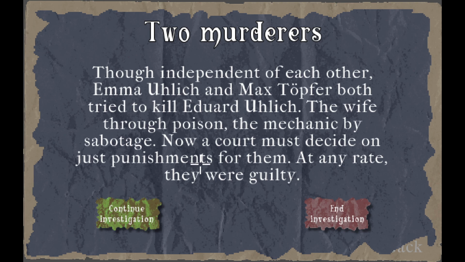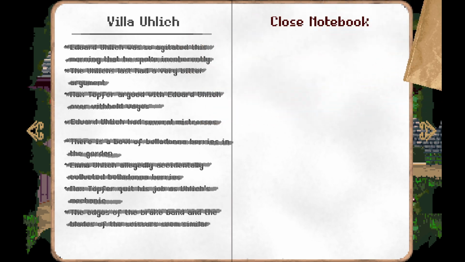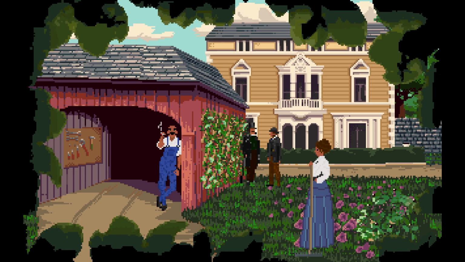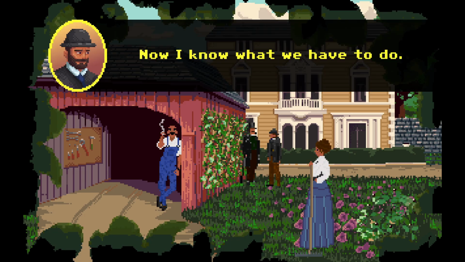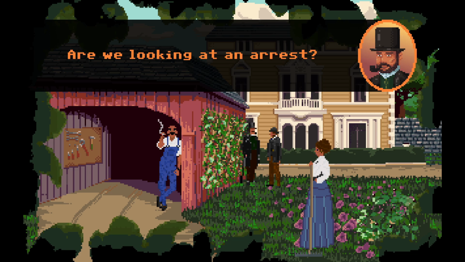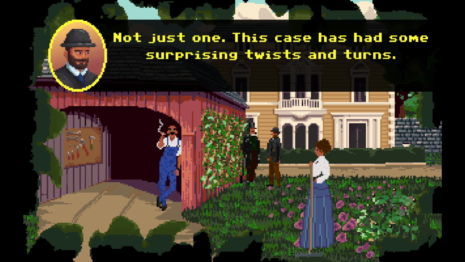Though independent of each other, Emma Ulick and Max Topfer both tried to kill Edward Ulick. The wife through poison, the mechanic through sabotage. Now a court must decide on punishment for them. And you're right, they were guilty. Now I know what we have to do. Are we looking at an arrest? Not just one. This case had some surprising twists and turns.